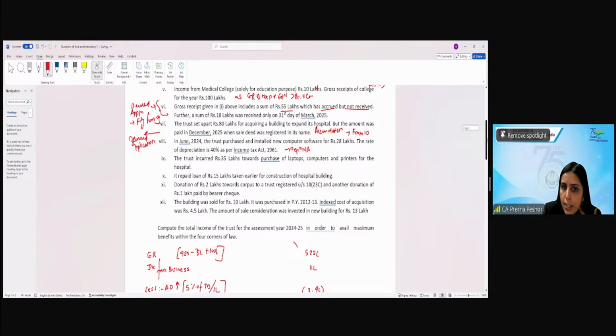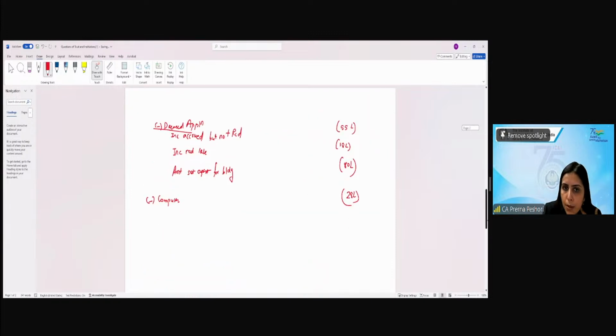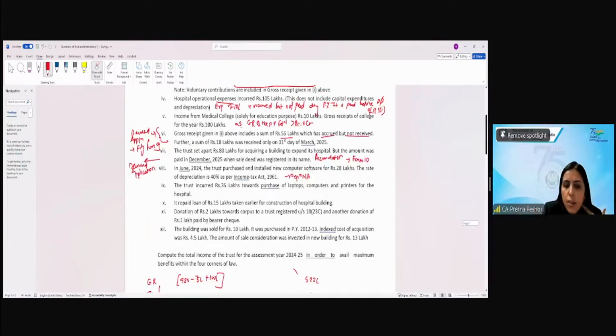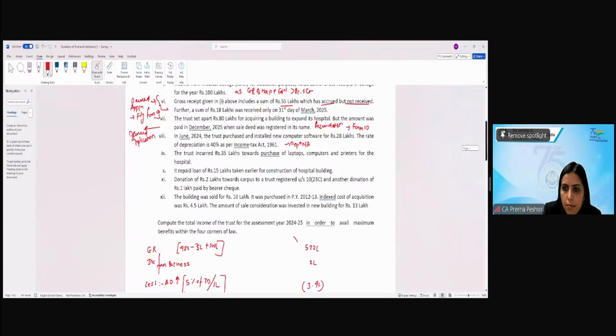Application, ma'am. It will be application. So again, laptops, 35 lakh. It repaid the loan of 15 lakh taken earlier for the construction of hospital building. Yes, we have to take, ma'am, this application. Correct? So repayment of loan is considered as application. When you apply from the loan, it is not considered application.